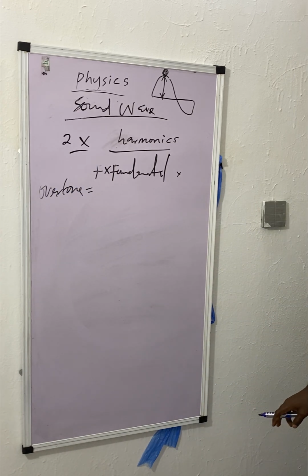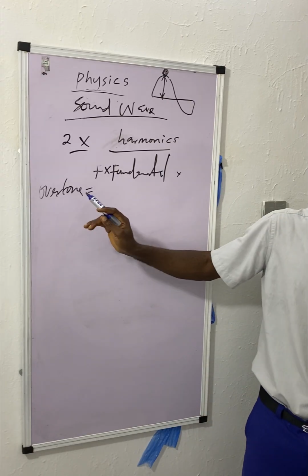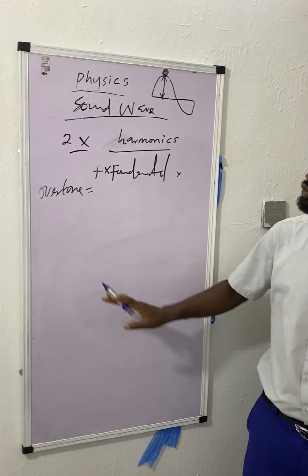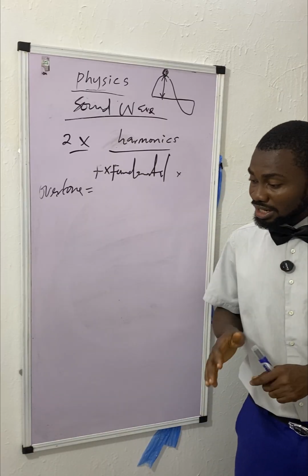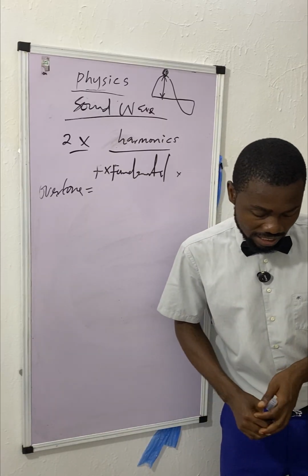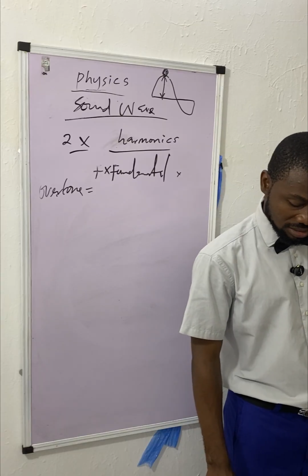Overtone. A vibrating string and an air column produce harmonics. Remember, a harmonic is produced from musical notes. It is structured and periodic, with closely related, almost the same frequencies. So do not forget that.